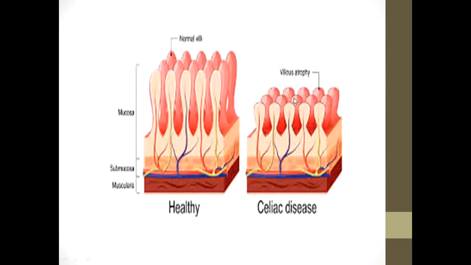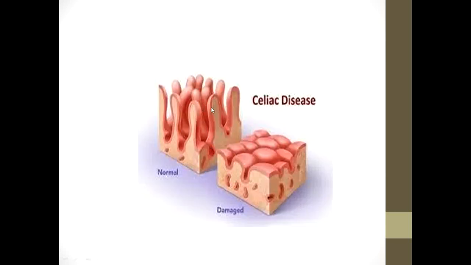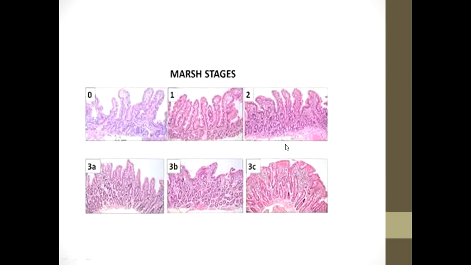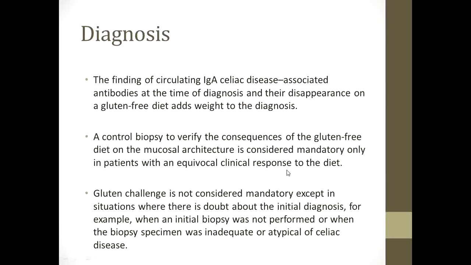Normal histology; this is the villous atrophy in celiac disease. So you can see the villi, and the villi are flattened or atrophied. Marsh stages are histological stages 0, 1, 2, 3A, 3B, and 3C is the extreme, in which there is total villus atrophy. The finding of circulating IgA celiac disease-associated antibodies at the time of diagnosis and their disappearance on a gluten-free diet adds weight to the diagnosis.